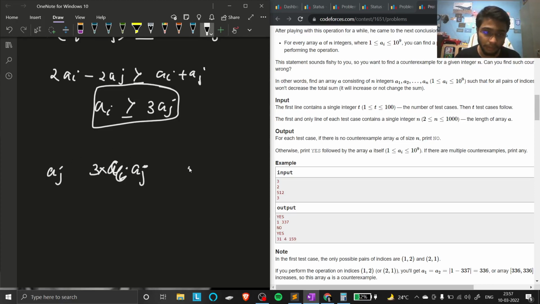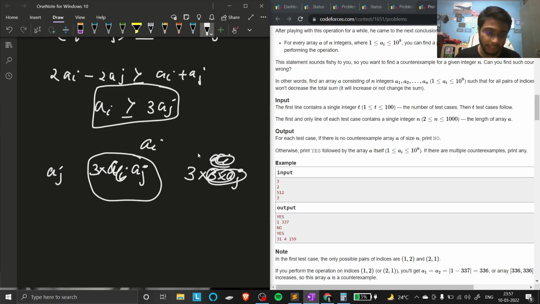Another one would be 3 into 3 aj. So we have to print something like 1, 3 raised to power 1, 3 raised to power 2.